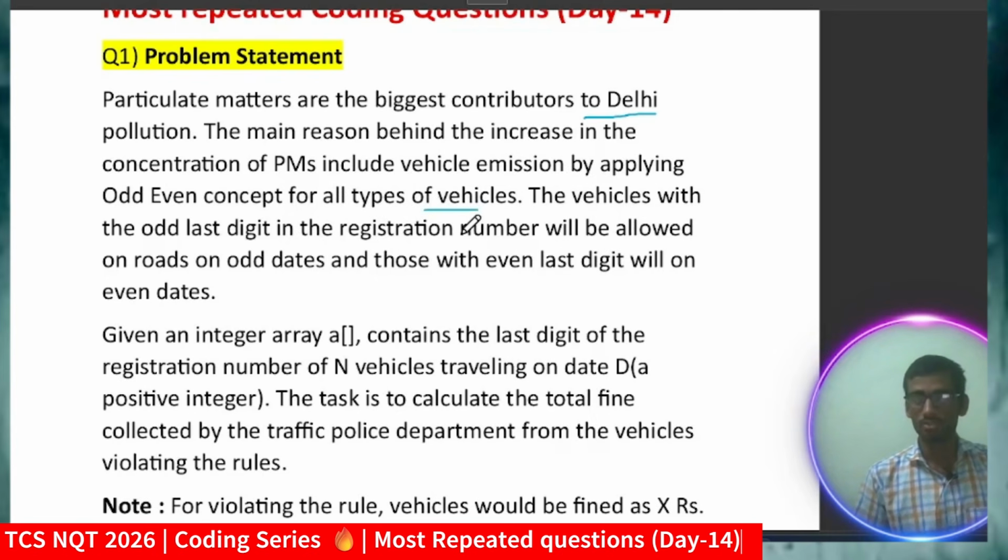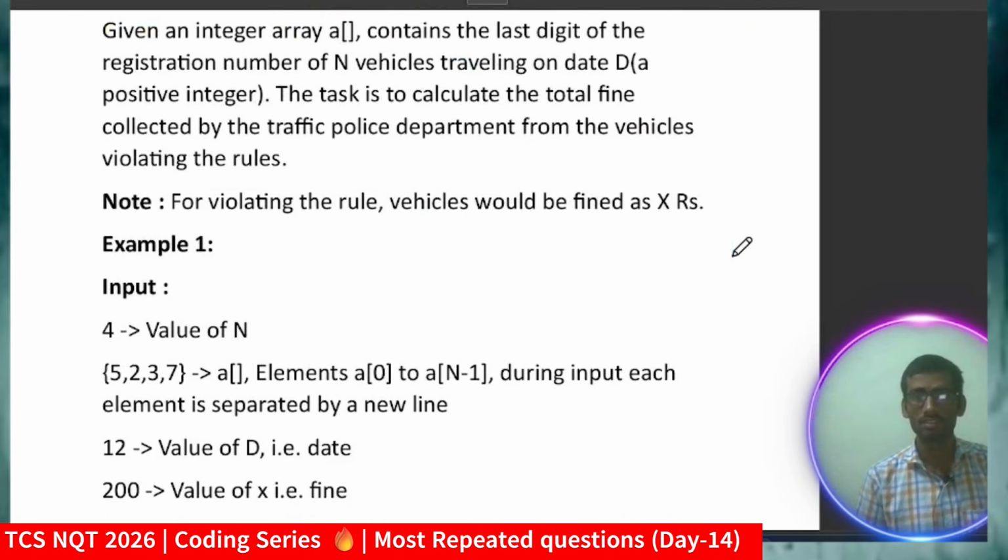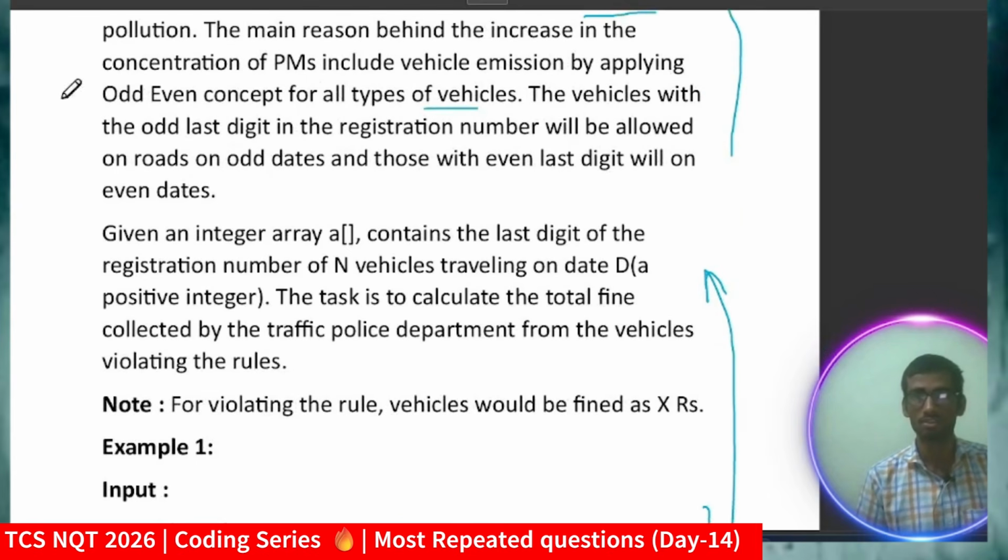Now you know that in NQT you will get descriptive questions. So the main thing, the very first step you have to take, is to analyze the question and try to understand the gist. Don't waste your time reading the complete question. Make sure to just focus on the logic and what they are actually asking. This is basically a hack to save your time. You can also directly move to the input and output scenario and understand the logic, and then if you go through the question thoroughly, you will get an idea of what exactly you have to do. So this is just a short reminder of how you have to approach the question. Okay, so let me continue the question.